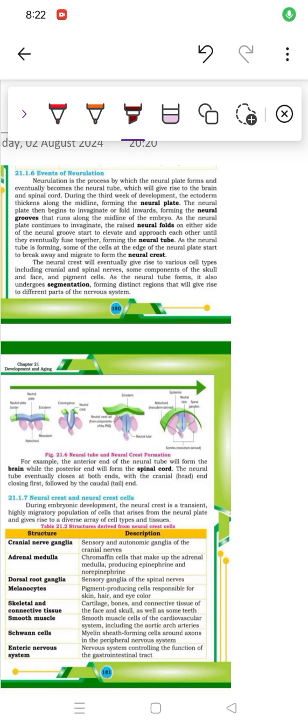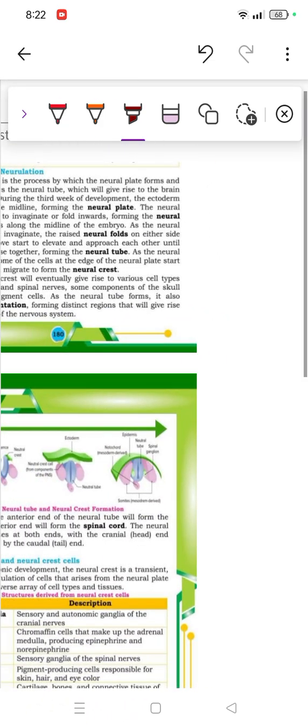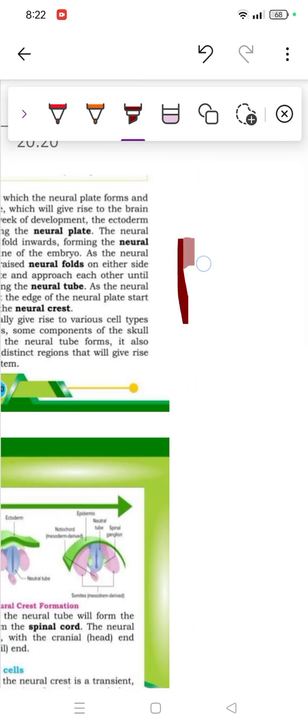Okay, so today we are starting another topic. In the last video we were done with formation of three germ layers. Today we are going with events of neurulation. So let's see. I hope you'll enjoy and understand nicely.